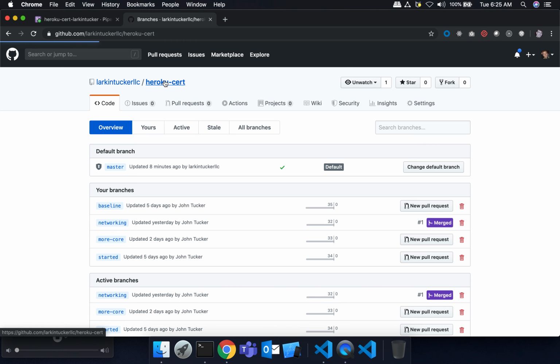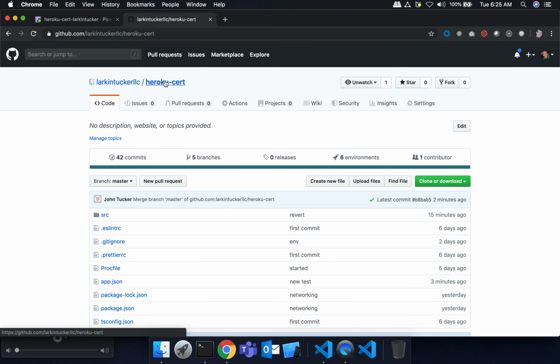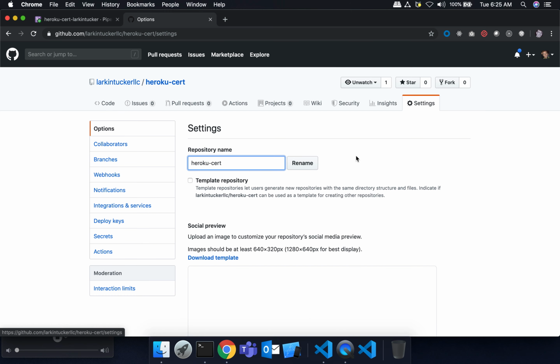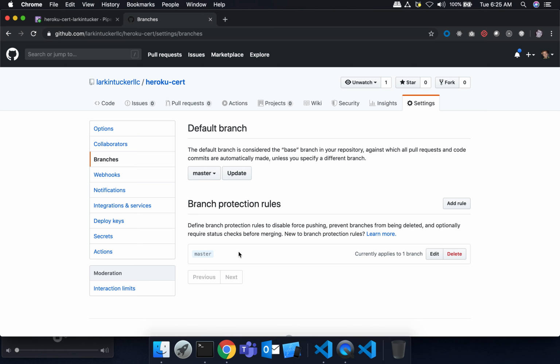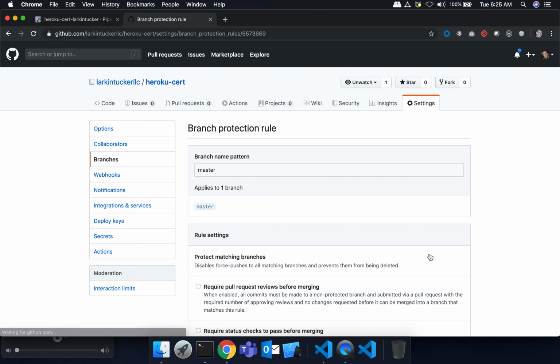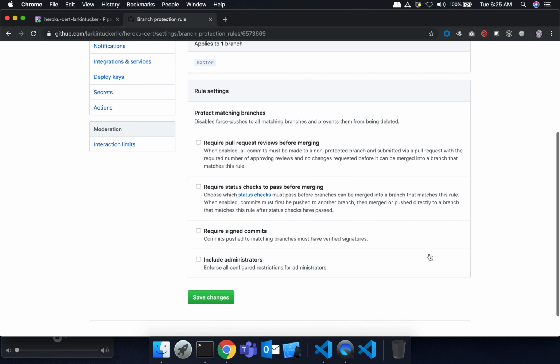and this is another branch protection setting. So I'm going to go back into my repository on GitHub. We go to settings, and I'm going to look at my branch settings, and I'm going to edit this. There's a protection on master right now. I want to edit it, okay? And I'm going to look at this more carefully.